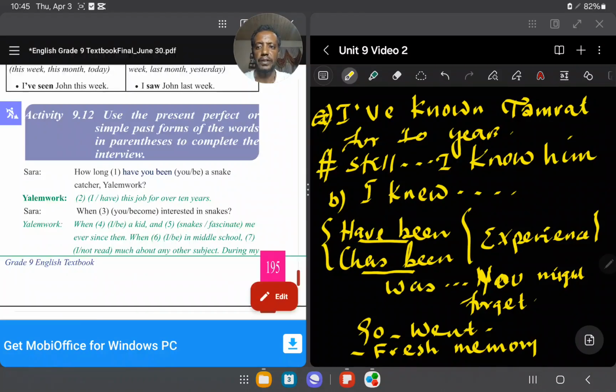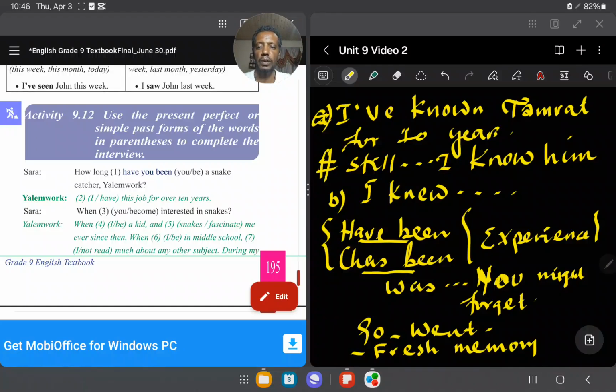Now, activity 9.12, use the present perfect or simple past form of the word in parentheses to complete the interview. It says, interview, lesson complete with the right form of the word in parentheses, a bracket.